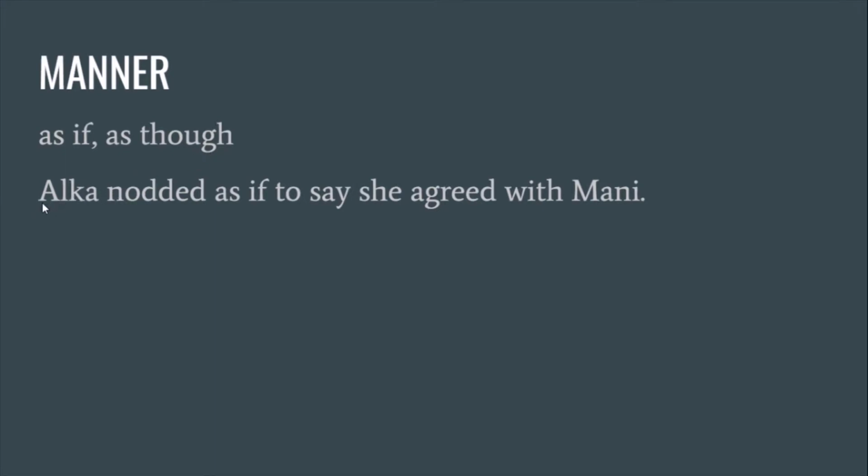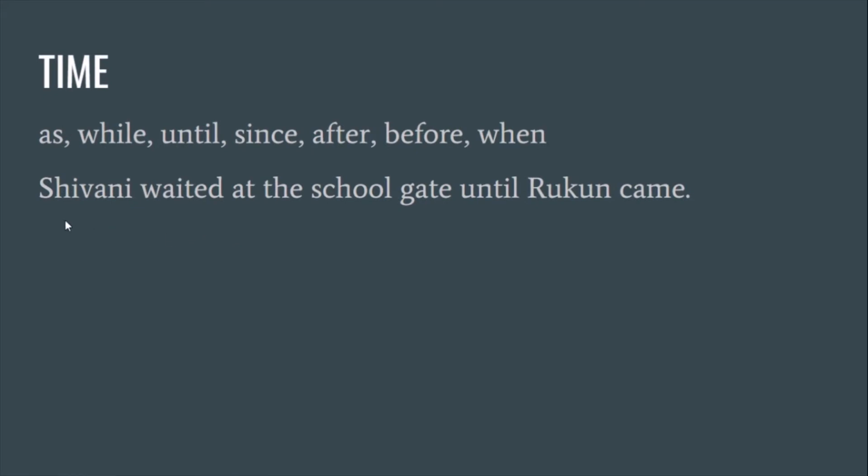Alka nodded as if to say she agreed with me. So, how did she nod? In what manner? As if she agreed with me. So, as if is the conjunction here. And when it comes to time, in the time context, we use as, while, until, since, after, before, and when.